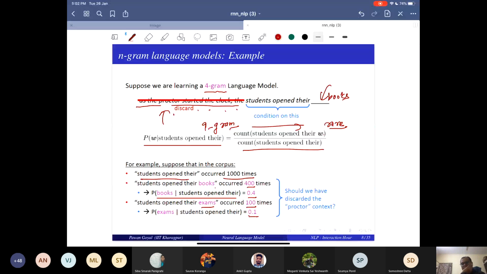There is something that is much more problematic. There is the rare thing, and for rare things you can do smoothing. I will do smoothing some way, like you did the unigram prior, you can generalize that. Say, if the 9-gram is not there, you take the 8-gram probability. If the 8-gram is not there, you take the 7-gram probability, and so on. So rarity you can try to handle in some way. But what is the other problem?